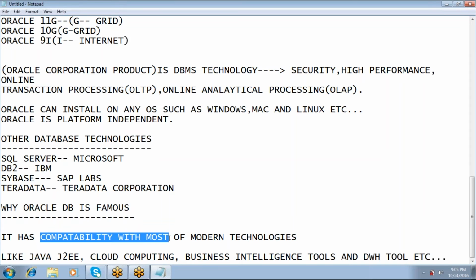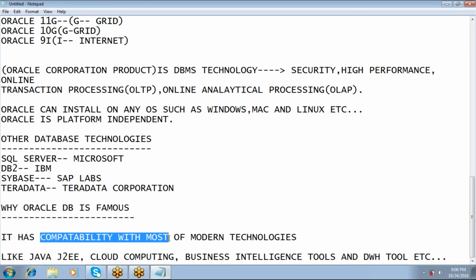I am repeating again: when you are developing a Java application, if you use SQL Server as the backend, there is no compatibility when compared to Oracle database. That is the reason why Oracle is very famous. Are you clear?